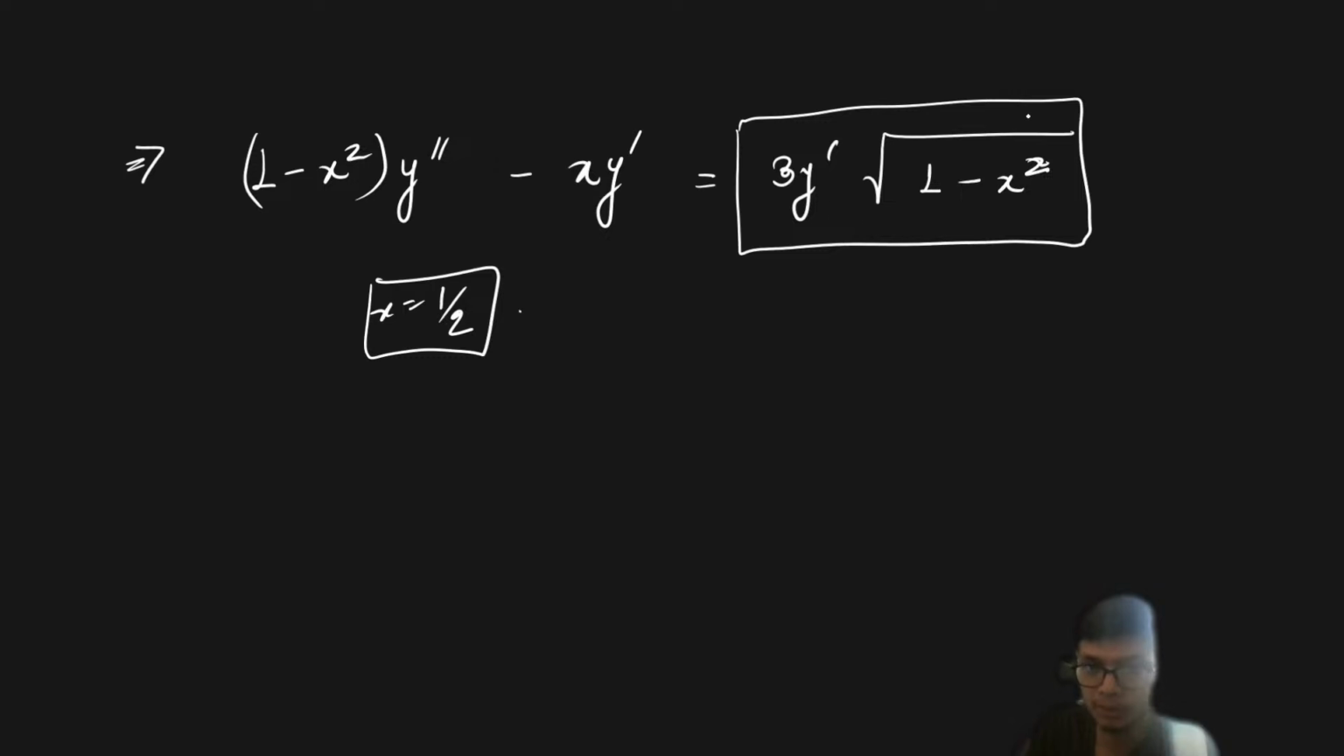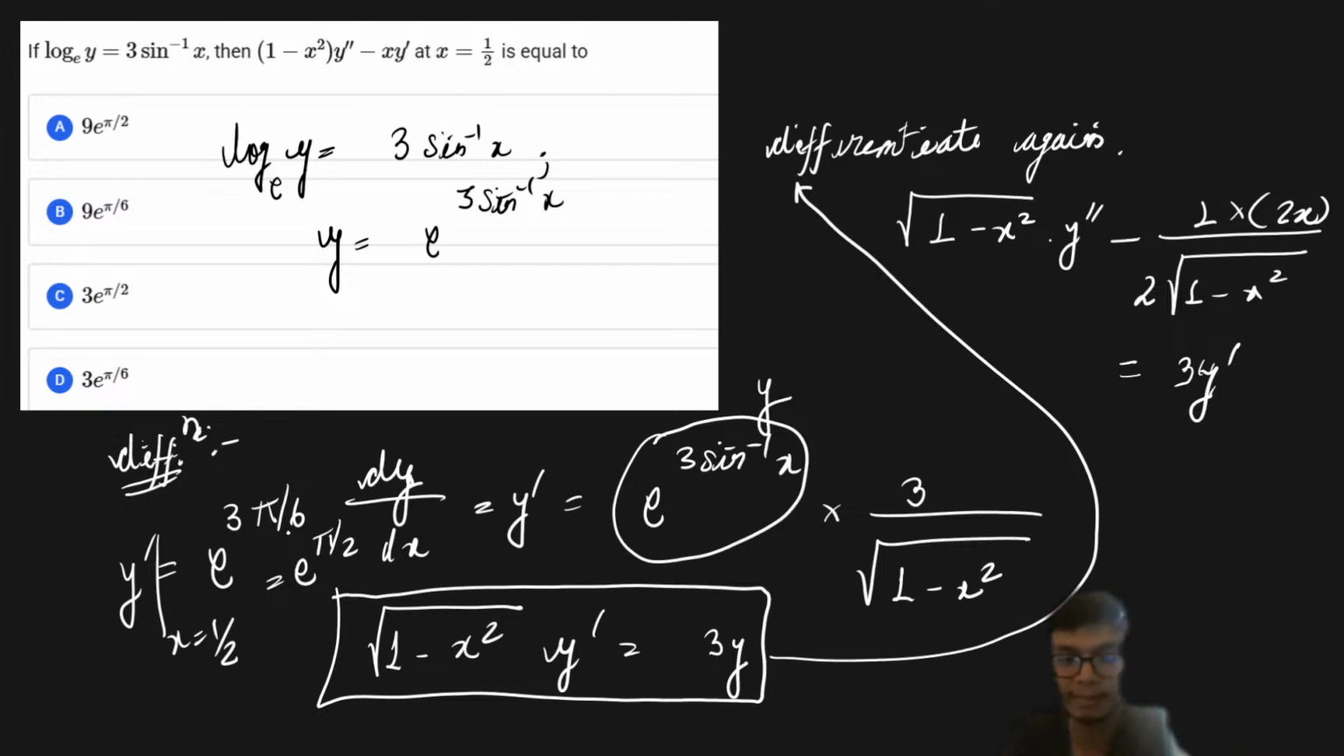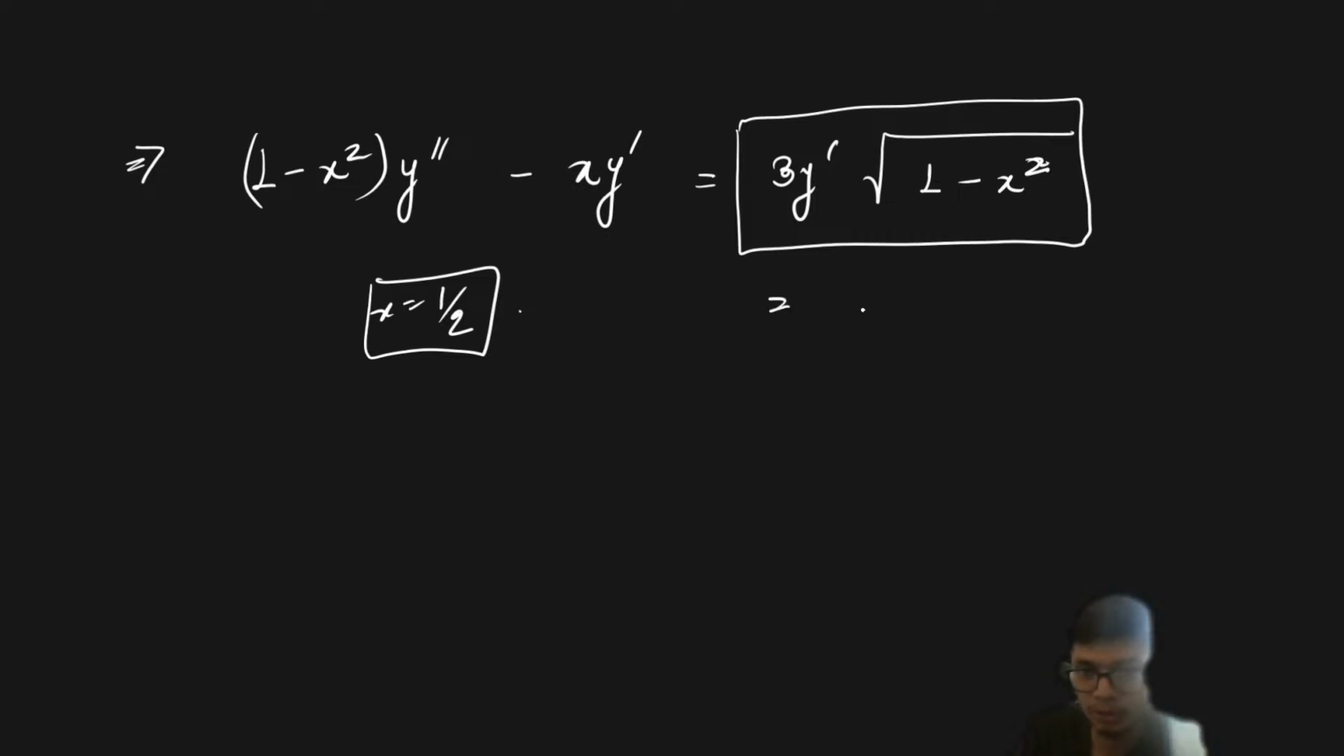So from the first derivative, y dash at x equals 1 upon 2 is basically equal to e to the power 3 times pi by 6, that is e to the power pi by 2. So y dash is e to the power pi by 2. From here, this expression is going to be equal to 3 into e to the power pi by 2 into square root of 1 by 2. Sorry, it's going to be root 3 by 2, right? Root 3 by 2.